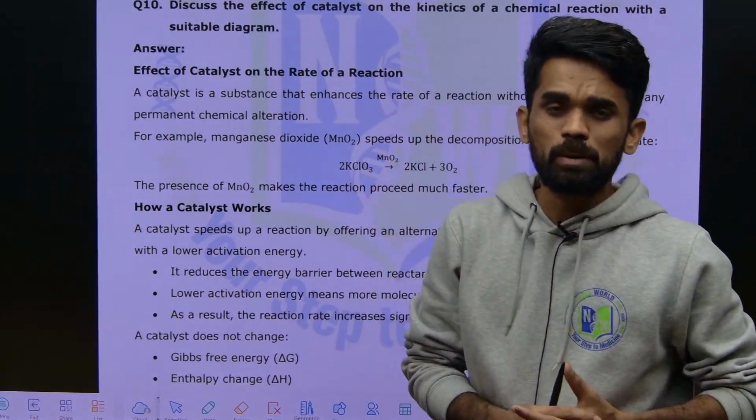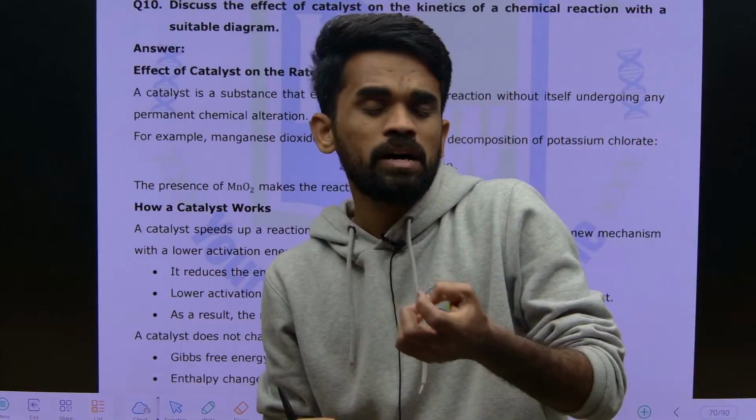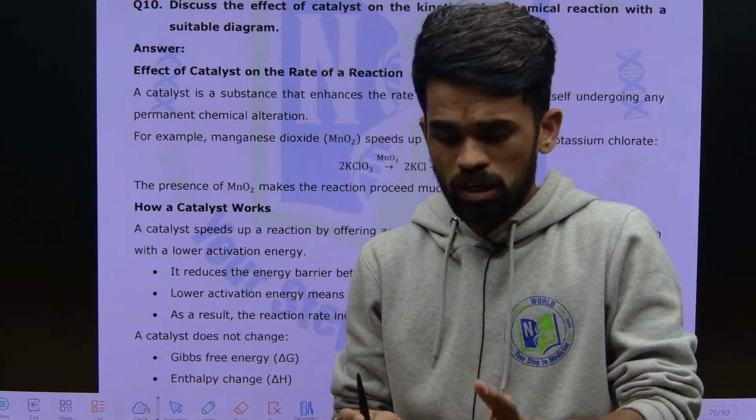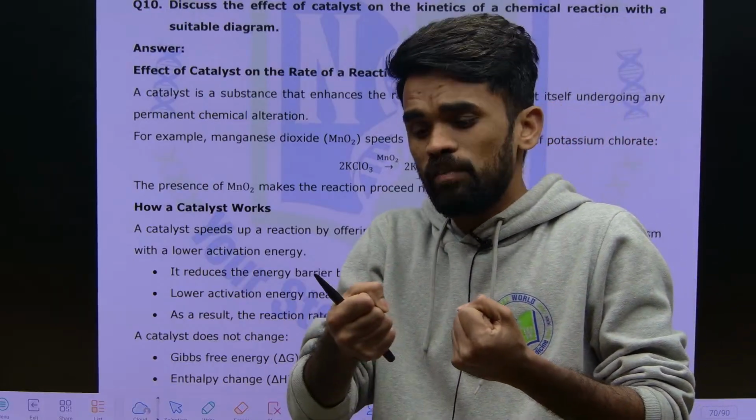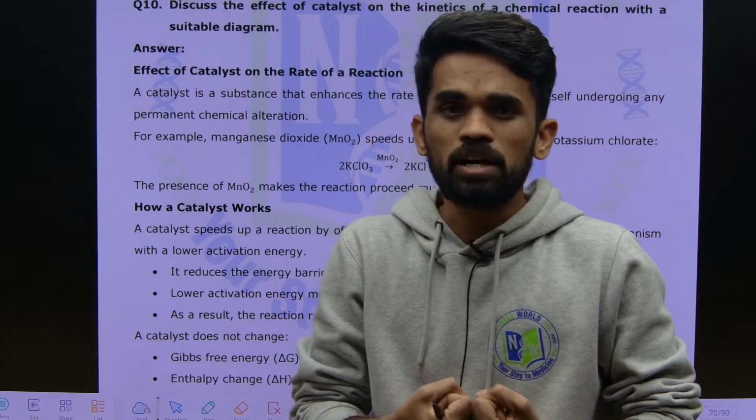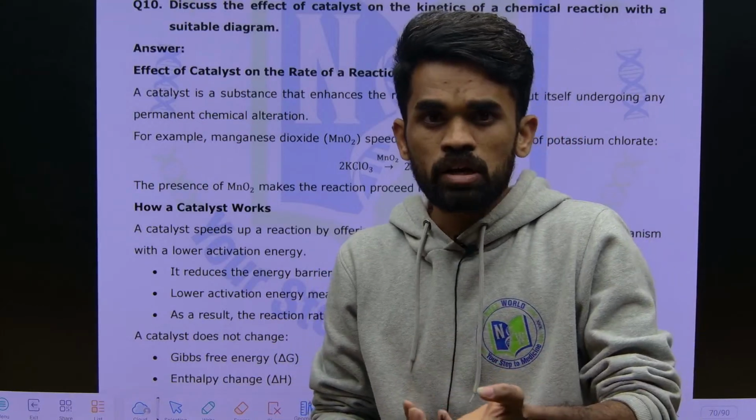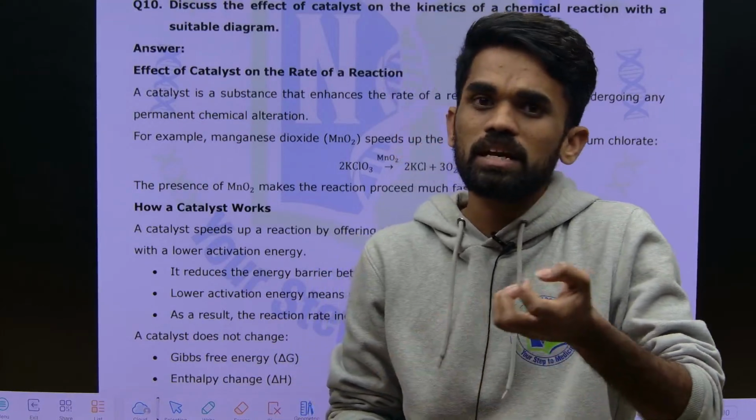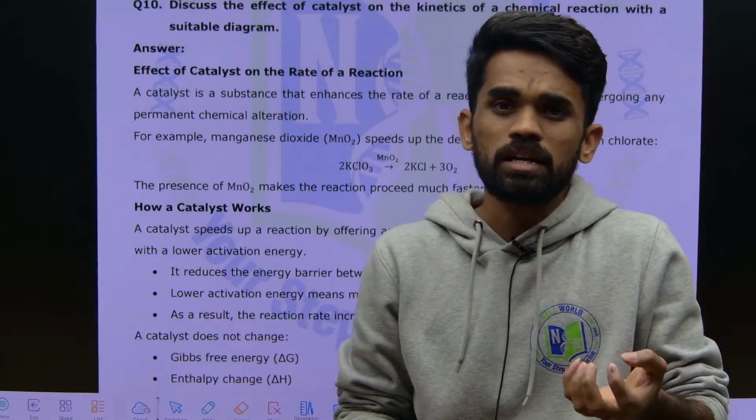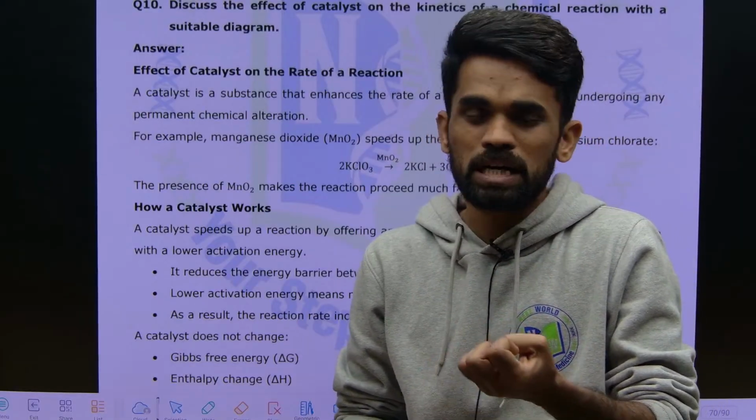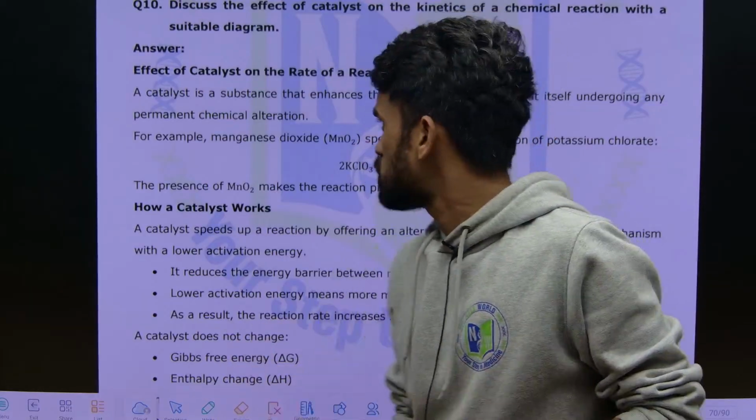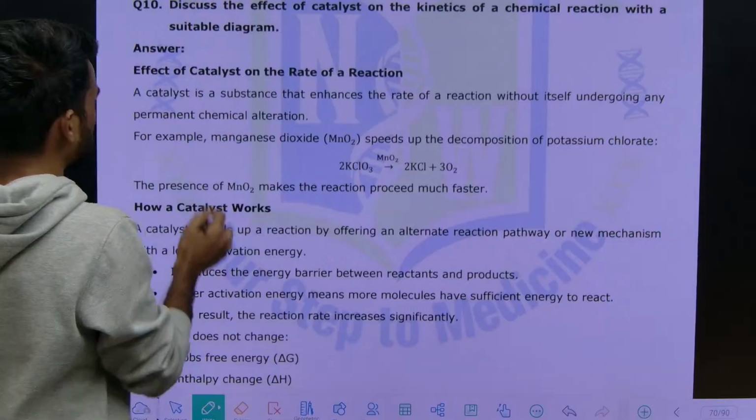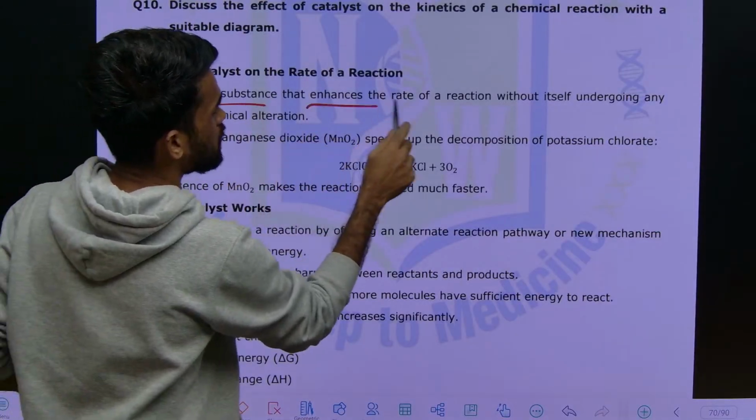First of all, what do we mean by catalyst? It will alter the rate of a reaction. It means it will make the rate of reaction faster, or it can also have the ability to slow down the rate of reaction. Those catalysts which increase the rate of reaction are called positive catalysts, and if it is slowing down the reaction, then we can say it is a negative catalyst. Now, a catalyst is a substance that enhances the rate of a reaction.